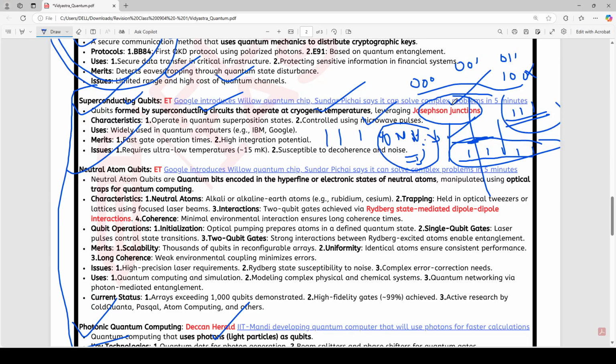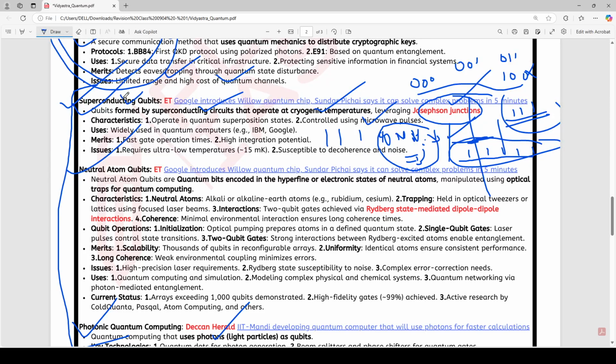Now we are moving towards quantum computing. Quantum computing is faster. It uses various principles like superposition, entanglement and all that, which makes it more efficient and faster. So these three are variants of that.